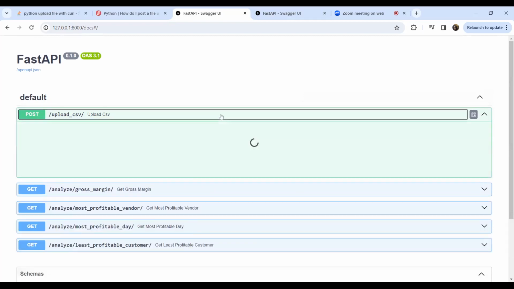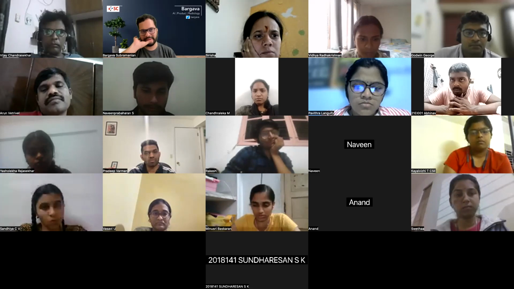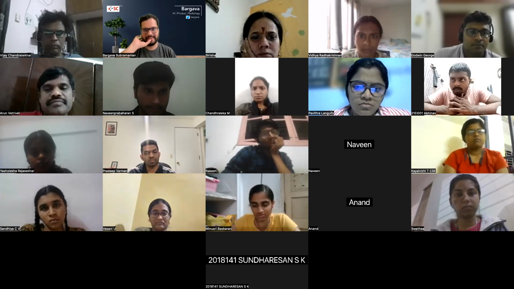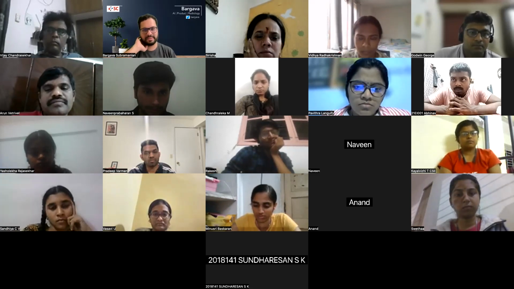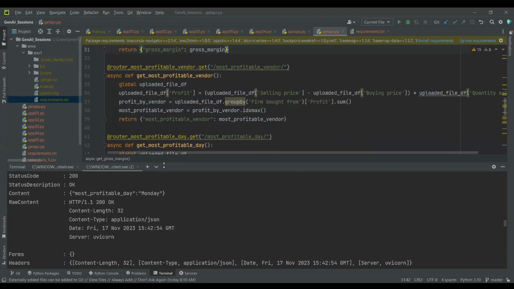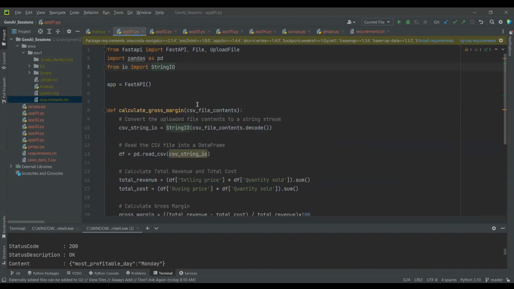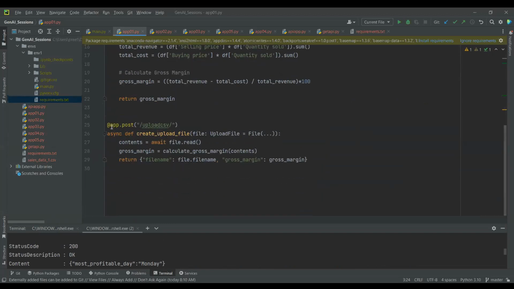Can you please go to the IDE, and then enter a doc string? Yeah, sure. Please share your screen, go to the IDE. Let's go to the first one, the post request. Where is the post request? I don't see the post request. Yeah, here, async def. So after line 26,